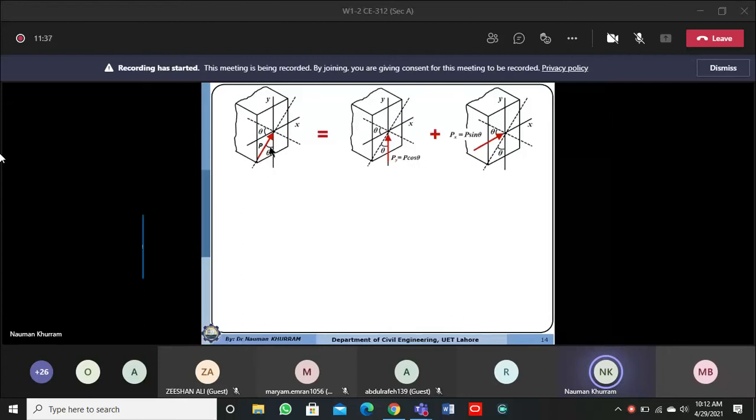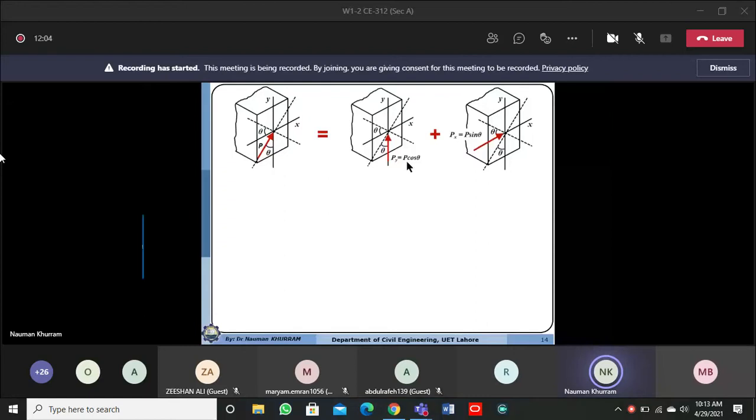Because the angle is given from the y axis. Similarly, the component of this load along the x principal axis will be regarded as Px, and that will be the sine function of load P.